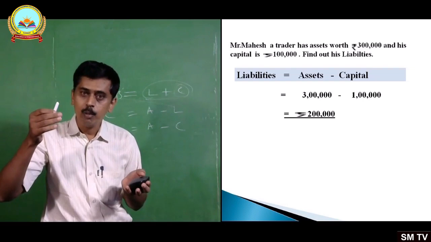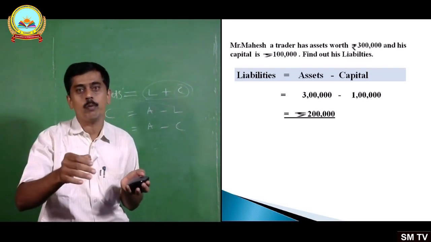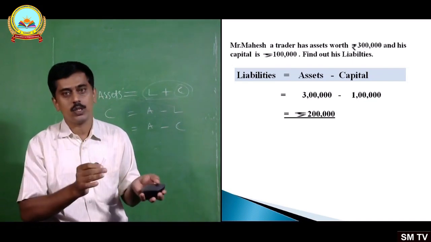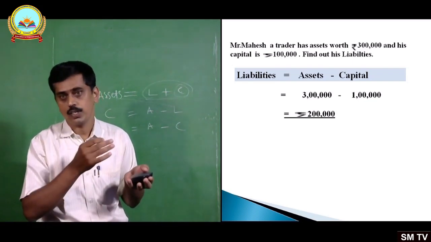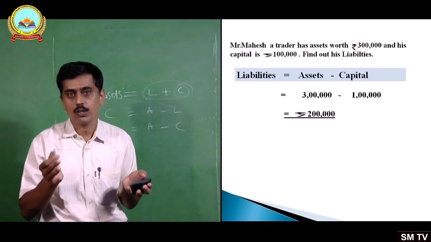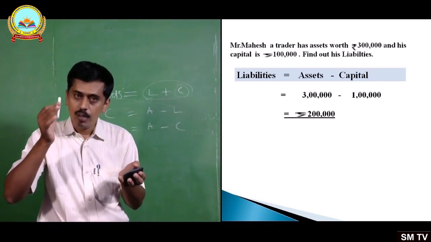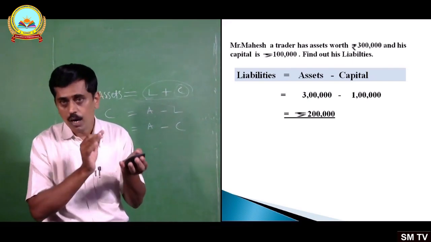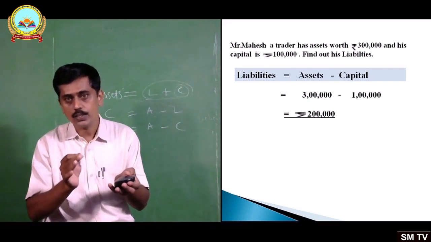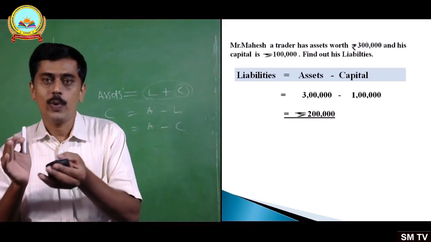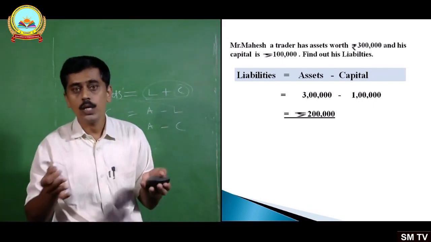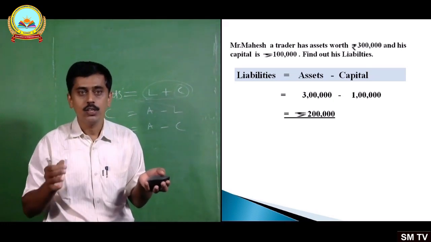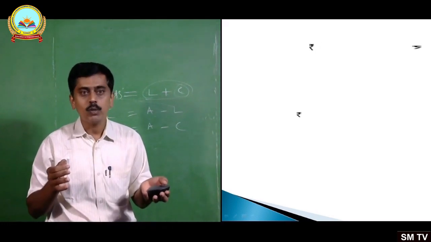You know, liability is the outsider's claim on the assets, whereas capital is the owner's claim on the assets. That we have discussed while discussing the dual aspect concept. On the assets, one is the owner's claim, the other one is the outsider's claim. So liability is how much here? 2 lakh. And let me take one more example here.